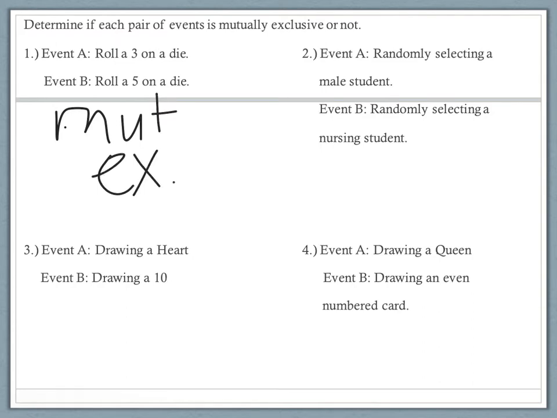Okay, so for number 2, randomly selecting a male student and also randomly selecting a nursing student. Well, can we have male nursing students? We sure can. So this can happen at the same time. So this is not mutually exclusive.